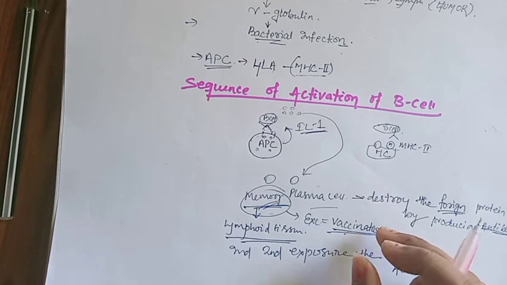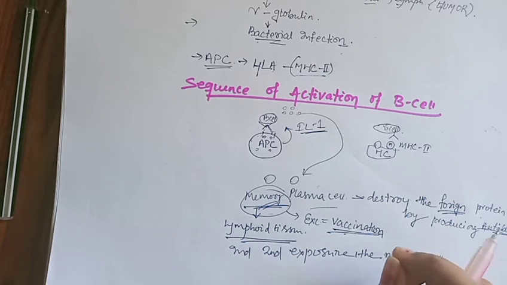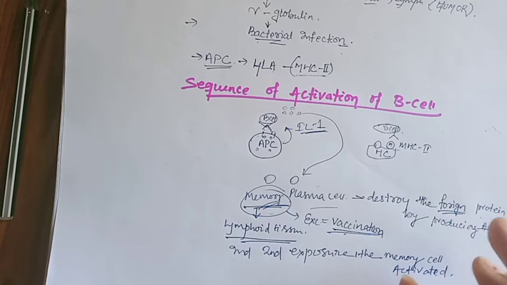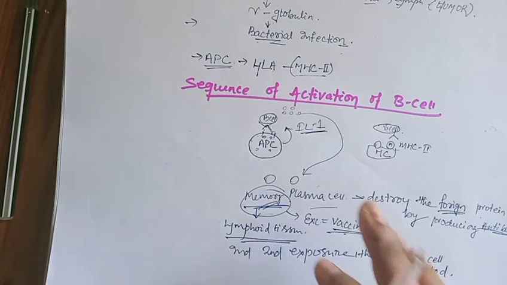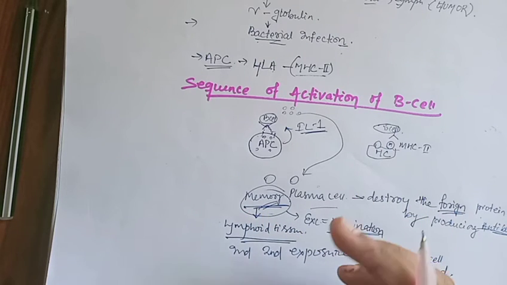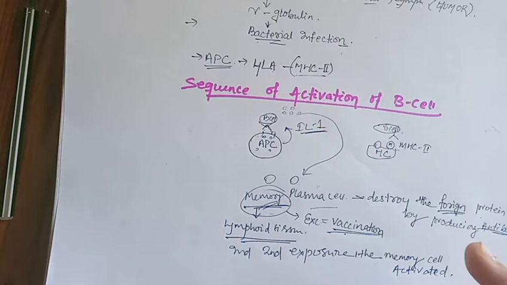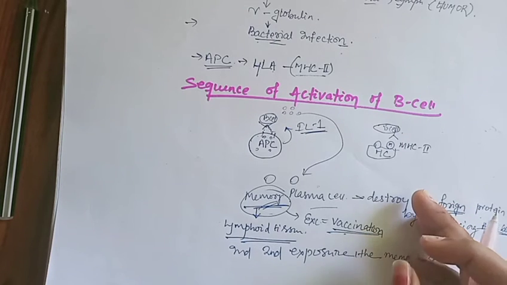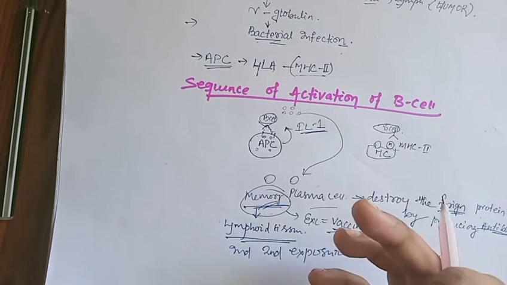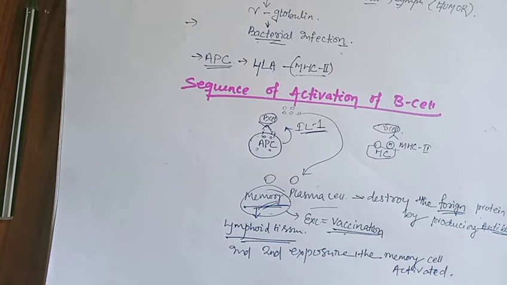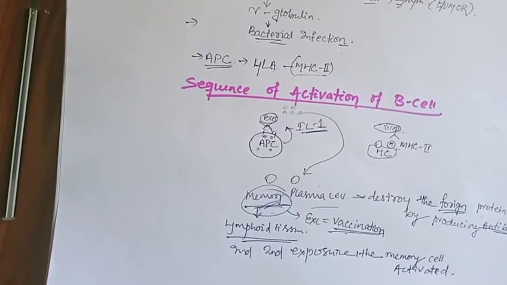By vaccination, first a weakened foreign antigen is given into our body, so that antibodies will be produced quickly. When the same pathogen or corona attacks, our memory cell comes across and destroys the virus, so that we can get the maximum benefit of that vaccine. That is the role of the helper memory cell. This is all about humoral immunity.